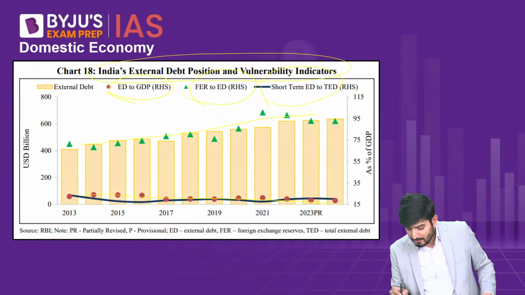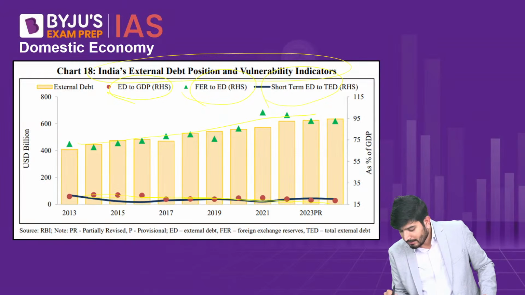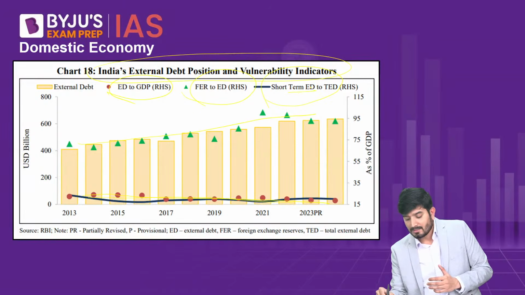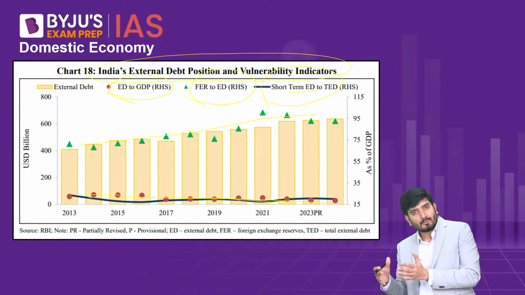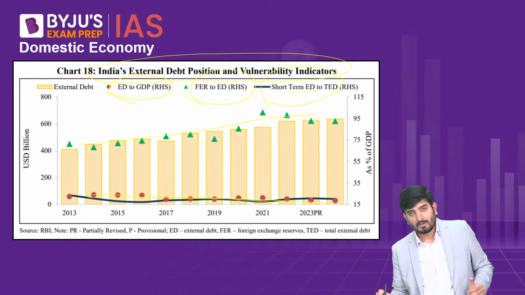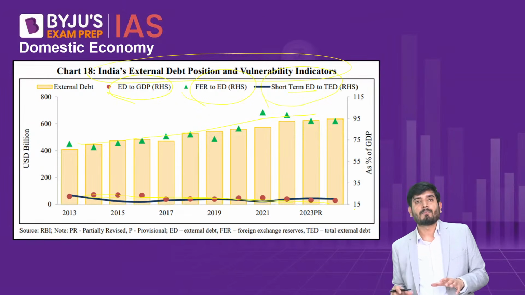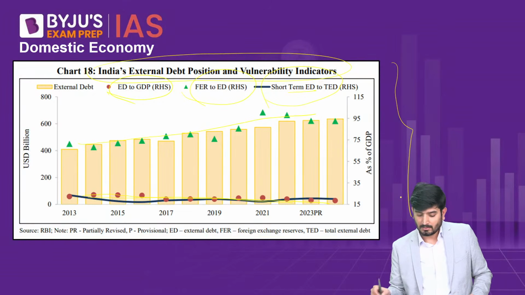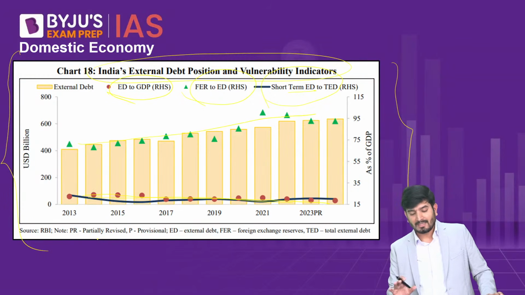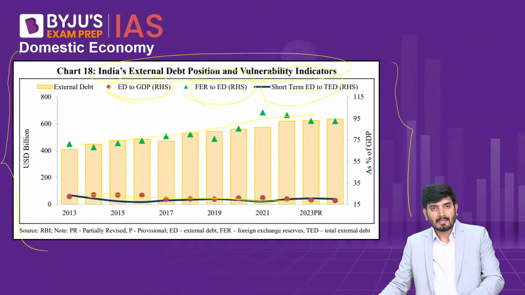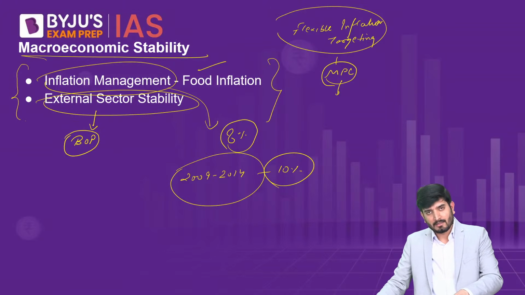So if you see short-term external debt, ED means external debt, as compared to total external debt, it is also reducing. Now, these trends are important particularly for the prelims examination. That's why I'm showing you these trends from these particular documents. So do make a note of these trends. So if you see, the external sector is also in a very healthy position, and therefore the macroeconomic stability or the resilience of the country is ensured.